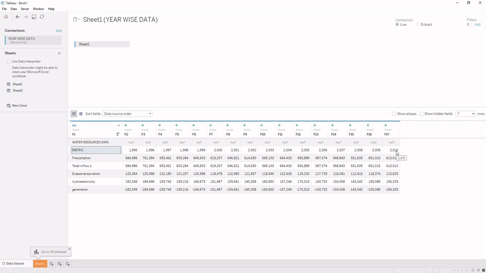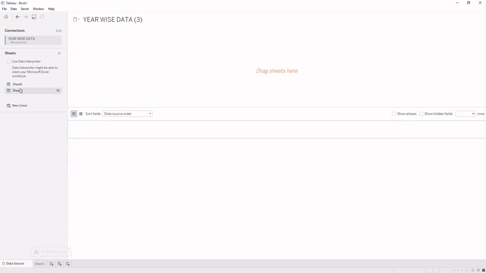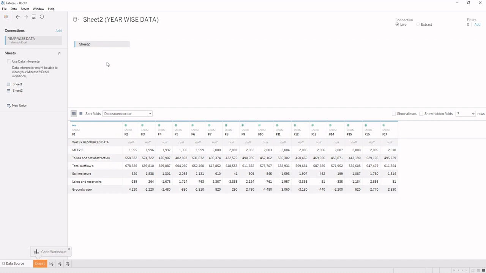And if I look at the second file, in the second file we also have the data in a similar format, where the column names run from F1 to F17, and similarly the first row is water resources data and the second row is metric 1995 to 2010. So if we look at this data clearly, we come to know that metric was a column name, and these 1995, 96, 97, all of these are also column names.